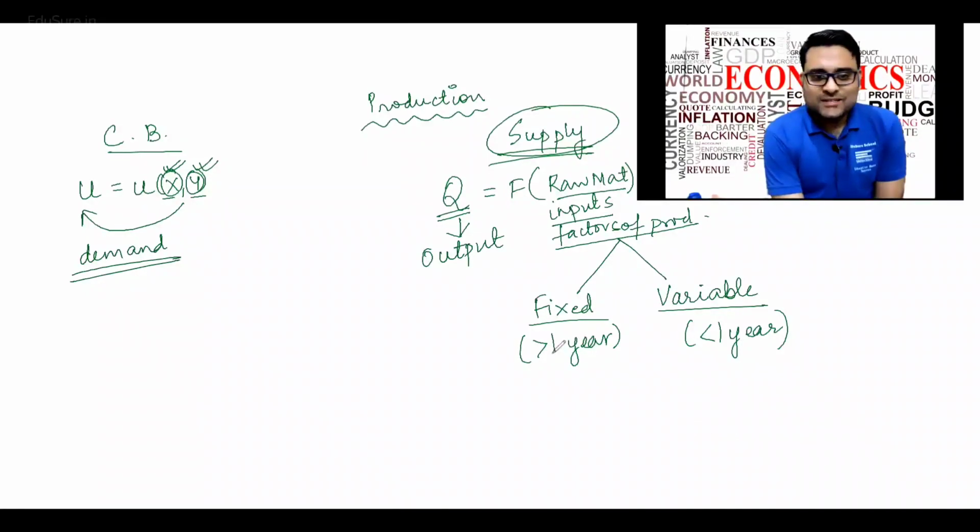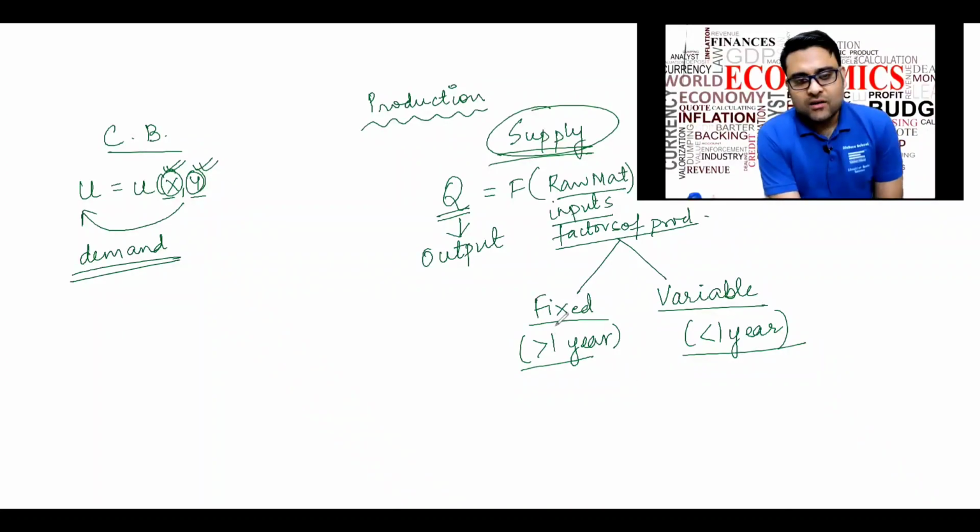This is the basic definition of a fixed and a variable factor. Different books have different logics, but this is the most acceptable logic.